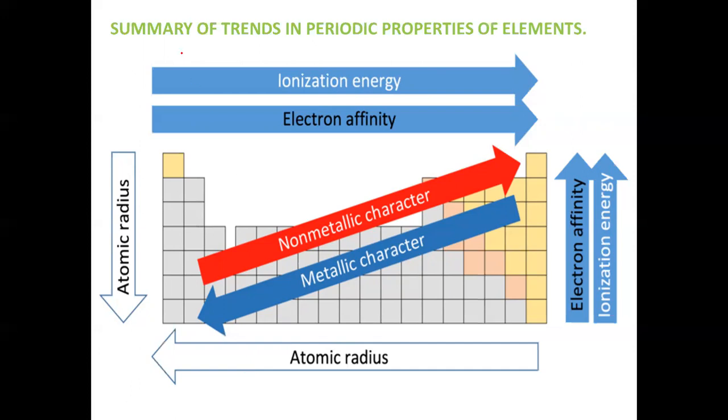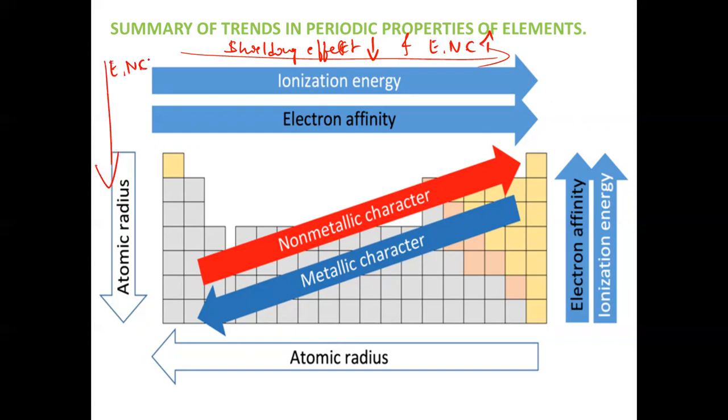Across the period, shielding effect decreases and effective nuclear charge increases. Similarly, down the group, effective nuclear charge decreases and shielding effect increases.